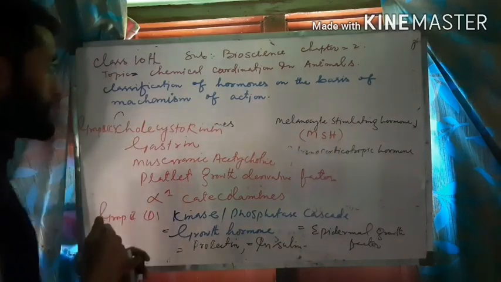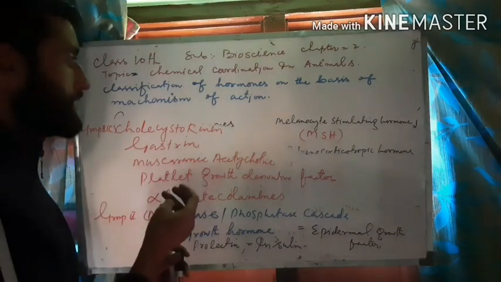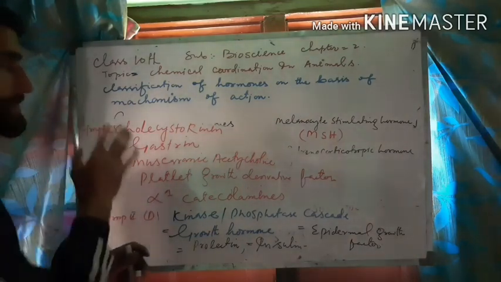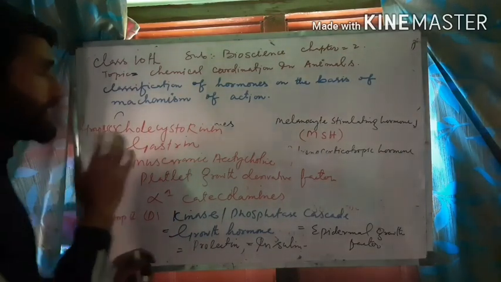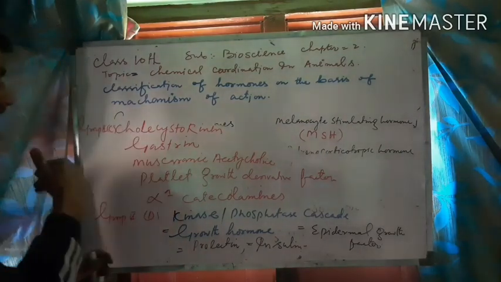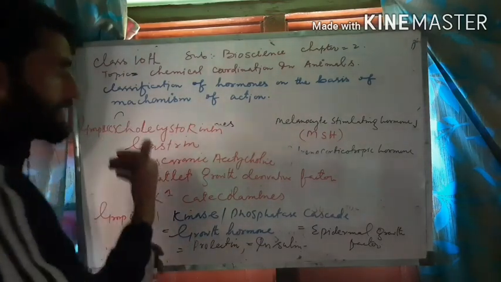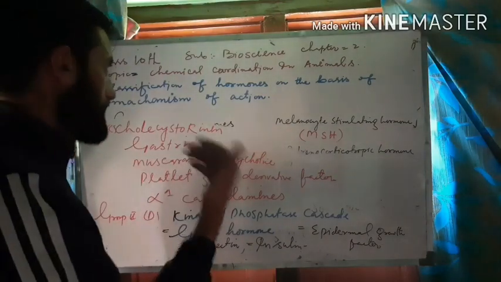Then the group 2 hormones are further divided into many categories: group A, B, C, and D. This classification depends upon what the actual second messenger is. So there are different types of second messengers. In the first case, the second messenger was cyclic AMP, adenosine monophosphate. In the second case it was cyclic GMP, guanosine monophosphate.